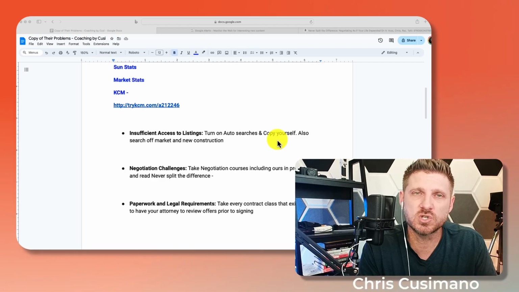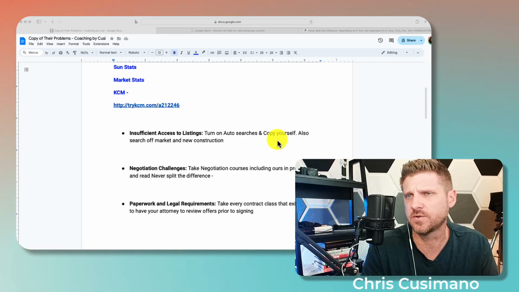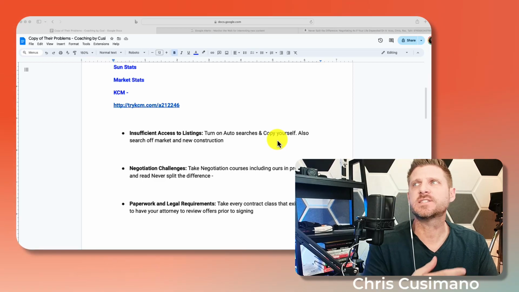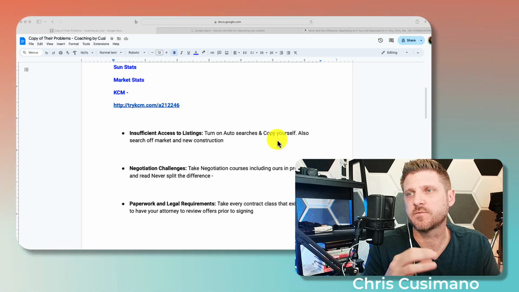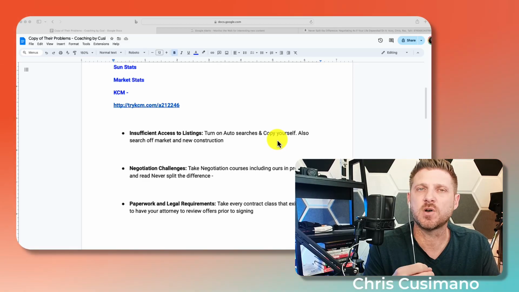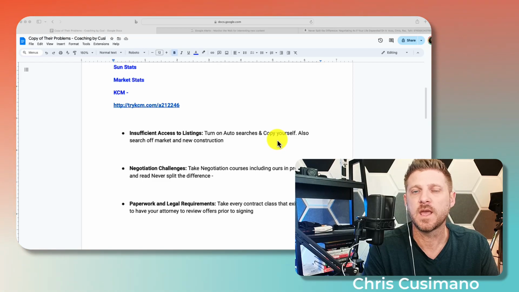And then also search for off-market stuff. Go ahead and look at for sale by owners. See if there's anything listed on Zillow or Facebook Marketplace. Chances are there's not. But at least you could say to them, hey, I'm going to not only look for things that are on market and stay on top of this and remind you when really good stuff comes up, but I'm also going to search off market for you also. And I'm also going to look for new construction property for you as well.